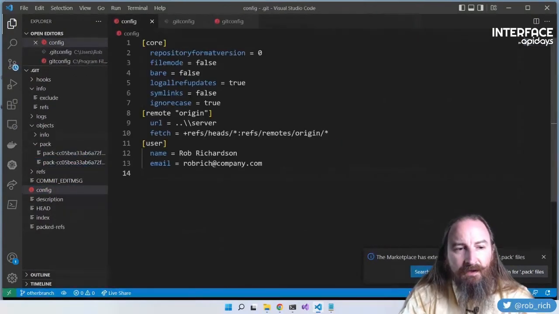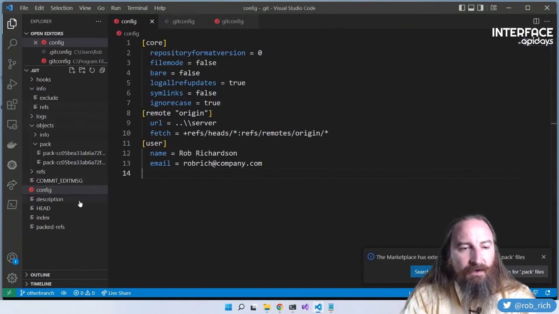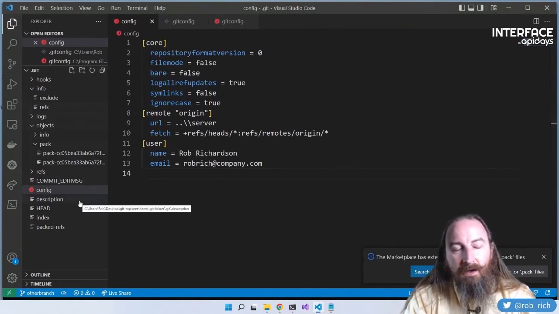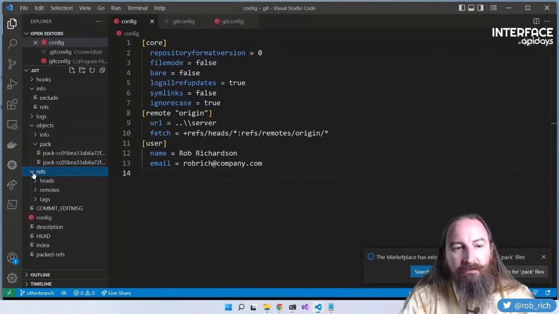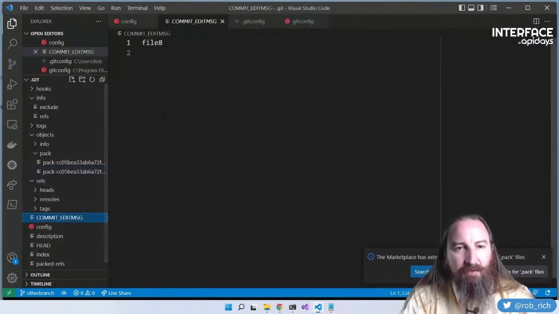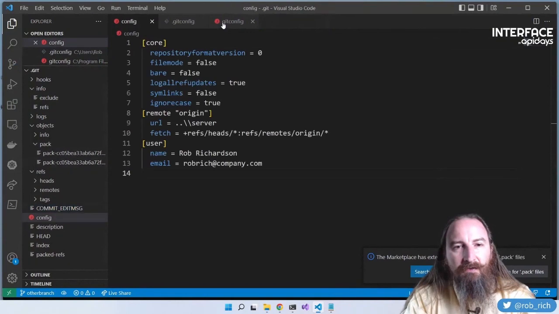So we've gotten to take a look at all of the files here inside of our Git repository. We took a look at objects and how they're stored in commits and trees and blobs. We've gotten to look at refs and see how we store branches and tags and remotes. We've gotten to look at hooks and got to see automation. We've gotten to see config files, including the local git config, the global one, and the system one. And we've got to look at other things. There are temp files like the commit edit message, and sometimes we'll end up with temp files in other places. This is just the message passed between various hooks.